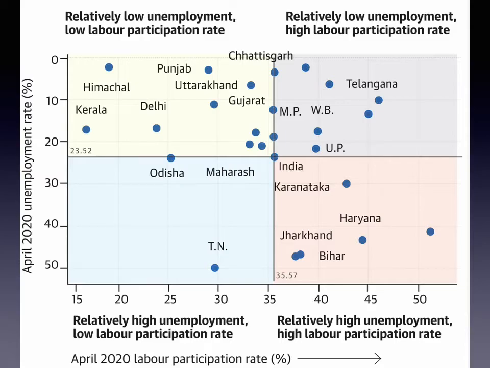The chart plots the unemployment against labor participation rate as of April 2020 across states. Tamil Nadu is among the worst hit with a very high unemployment rate. In the 2 weeks following the lockdown that began on March 24, the estimated share of unemployment in India has reached a peak.